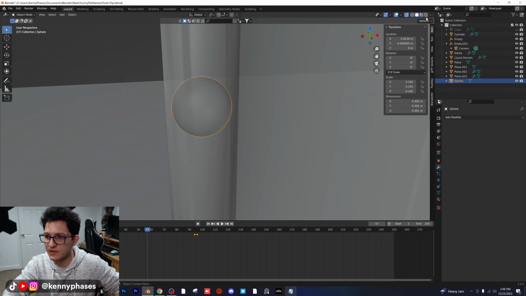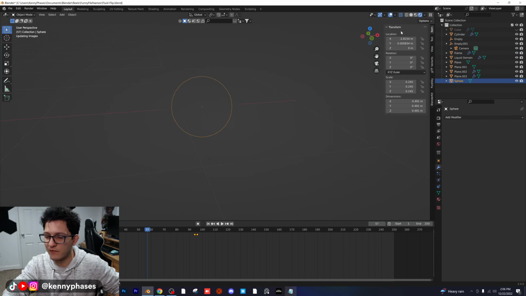Shade smooth. There we go. So if we switch to our rendered view and we hide this sphere, we now have a bubble inside of our tube here. And when we move this sphere up and down, where's our Z value? There it is. It's going to act as a level. So I think this is going to be really cool.